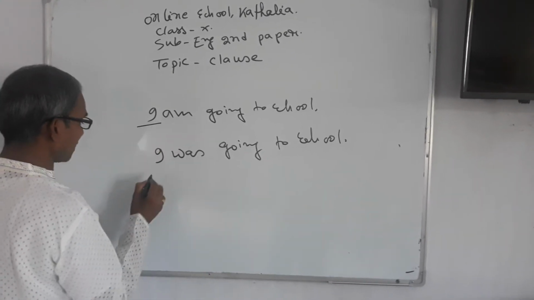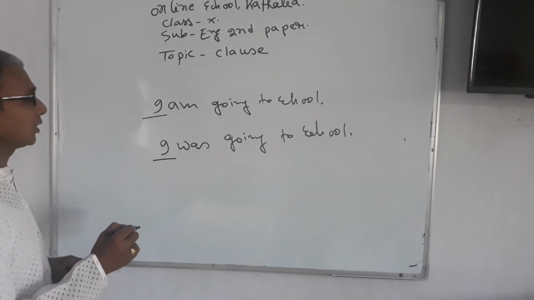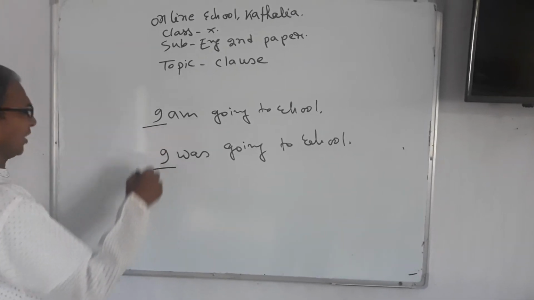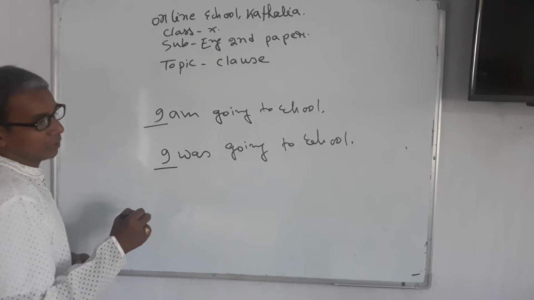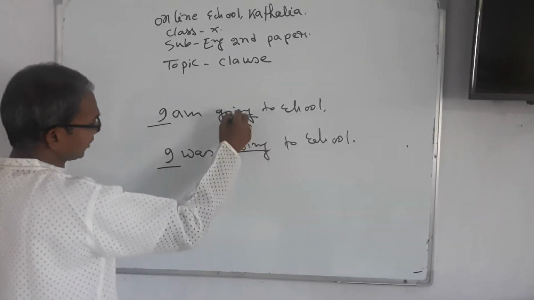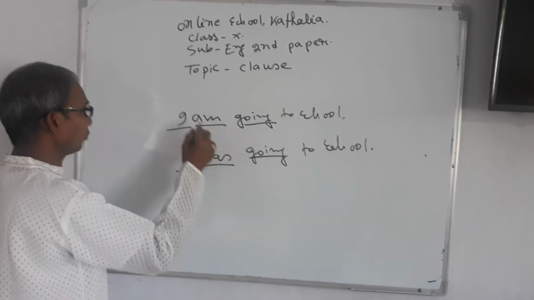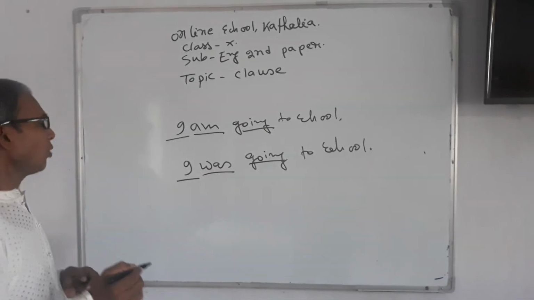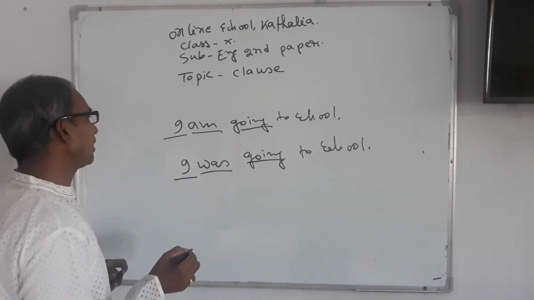Here the subject is I, here the subject is also I. So there is no discrimination among the persons and number of the subject. Both subjects are the same number and same person, but the verb is not the same. There is a similarity between these verbs, but there is a discrimination between the two. It is am and it is was. You may ask me why the verb is different. The answer is very easy.